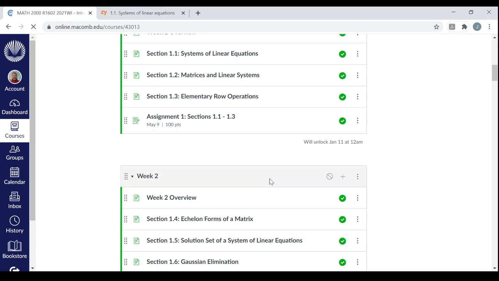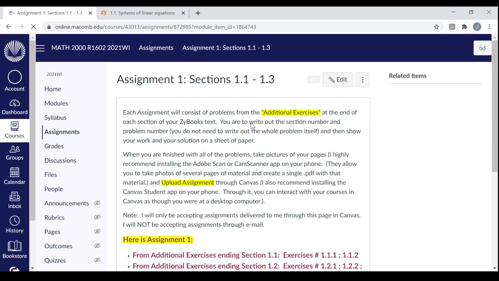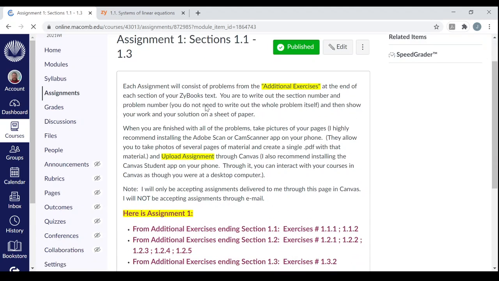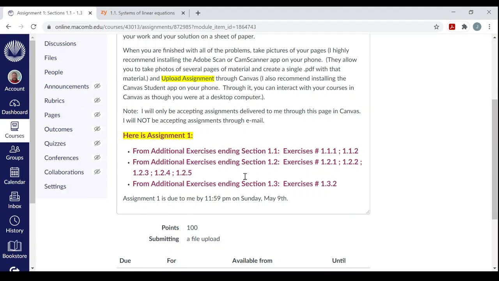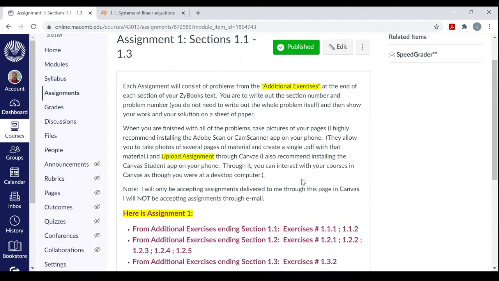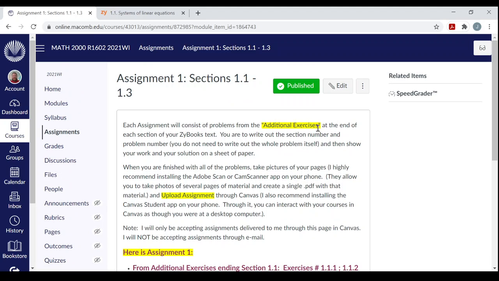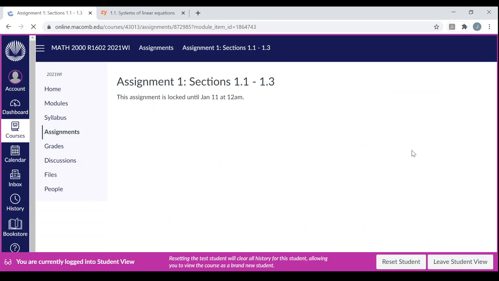And when you open that page, you'll see these problems that I'm asking you to do are all taken from the additional exercises. All right. And I'll show you what this looks like as a student. Oh, yeah, I forgot. I'm recording this before I unlocked it, so sorry about that.